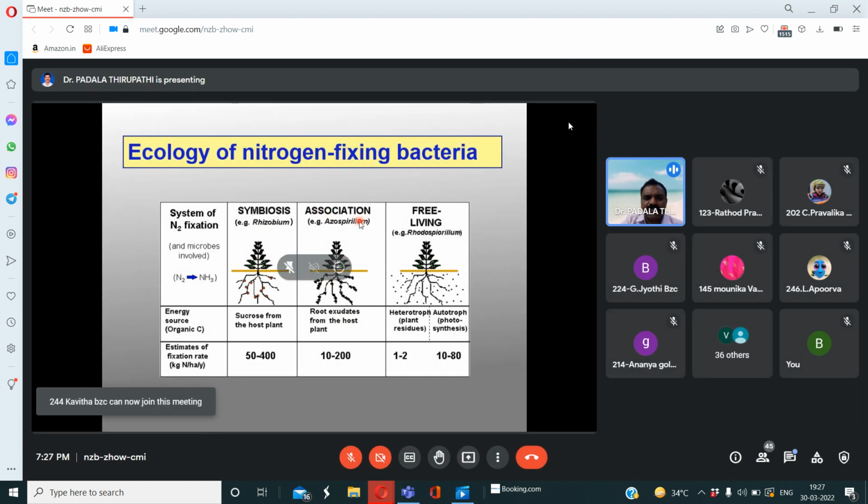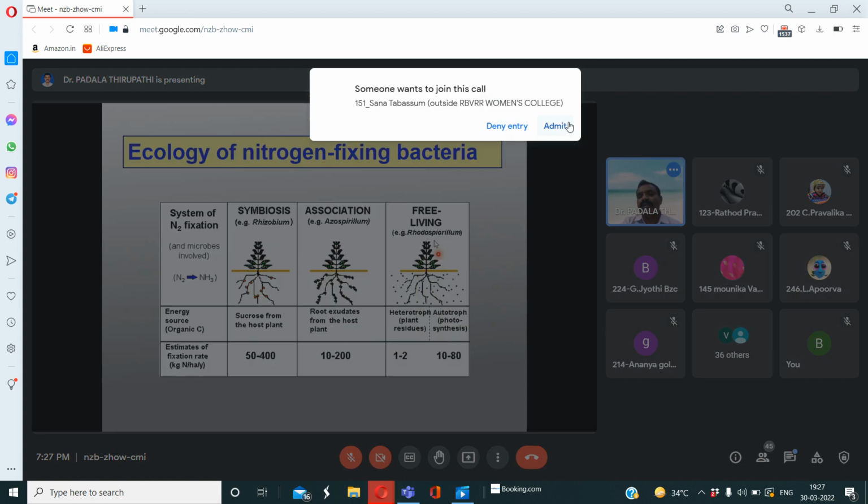Then non-leguminous association, they fix 10 to 200 kg per hectare. And here, whether they are free living bacteria or heterotrophs, 1 to 2 kg per hectare per annum. At the same time, whether they are autotrophs, maybe the photosynthetic bacteria, they fix nitrogen from the atmosphere at 10 to how much kg?